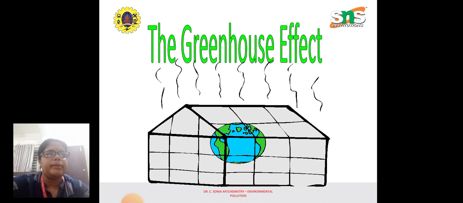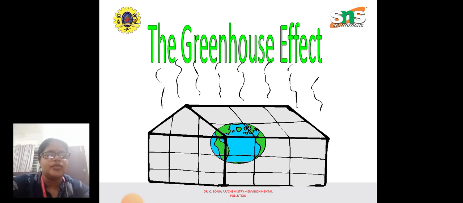So what happens? During the daytime, the sun's heat comes and strikes the earth. The infrared radiation comes and strikes the earth and makes the earth warmer. During nighttime, the IR radiation is reflected back to the atmosphere. Just imagine an Earth's atmosphere without the greenhouse gases, what will happen? The Earth will become a very much cooler place, and you cannot live on the Earth.